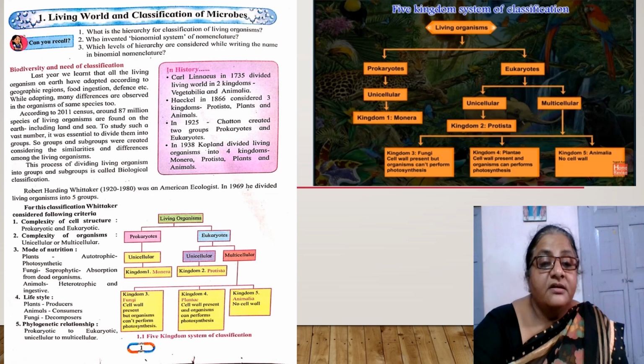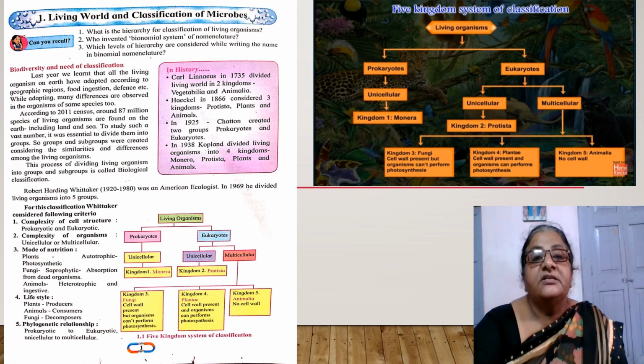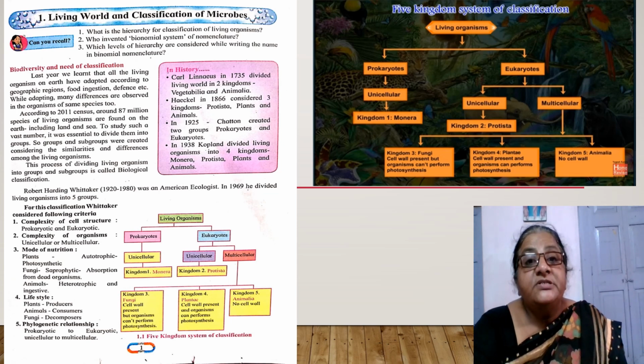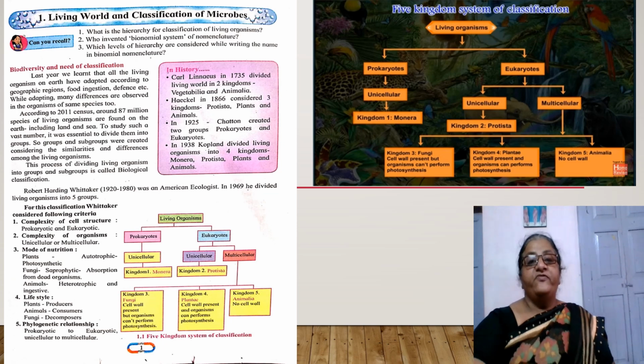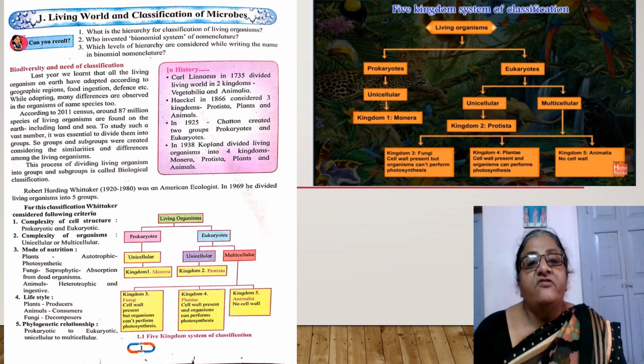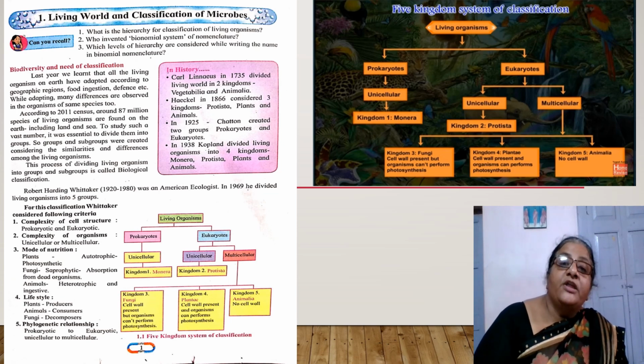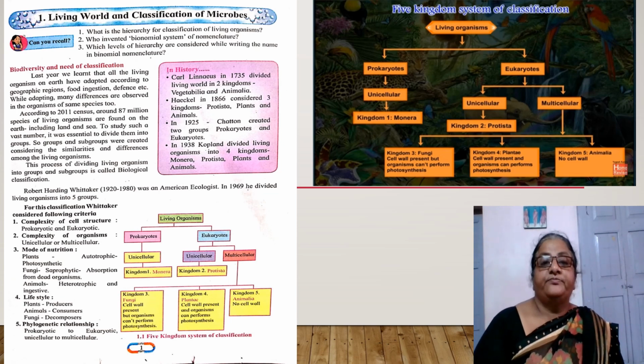First one, complexity of cell structure. The organisms that are made up of prokaryotic cells are included in one kingdom, while organisms that are made up of eukaryotic cells are included in another kingdom. So the first level of classification was done on the basis of prokaryotes and eukaryotes.